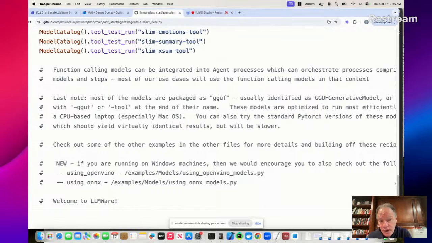What they're not going to run great on is actually Windows machines. So if you're using a standard Windows, Wintel type of laptop, we would really encourage you, after you've gone through some of this, check out the examples we have on OpenVINO and ONNX, which are two other low-level inferencing model packaging technologies that are highly, highly optimized to run really fast on Windows machines.